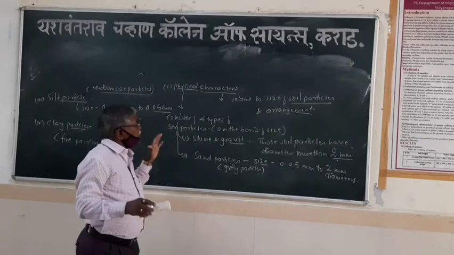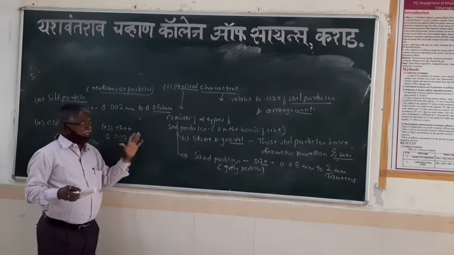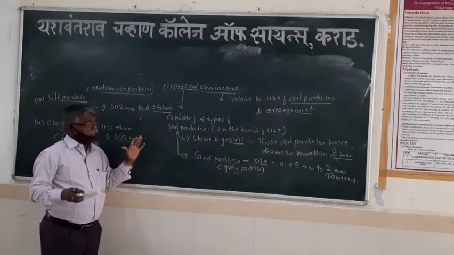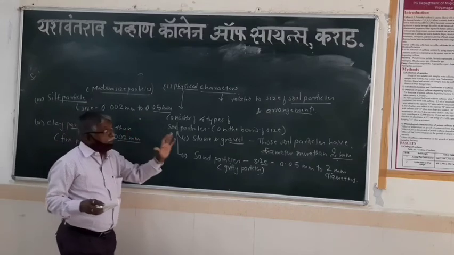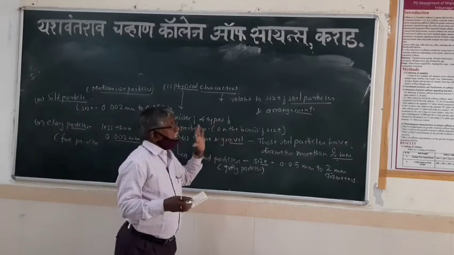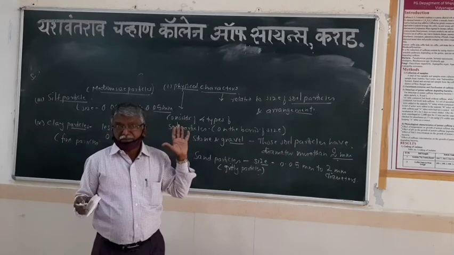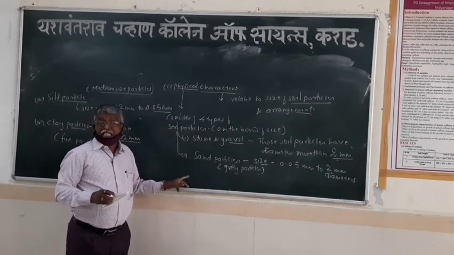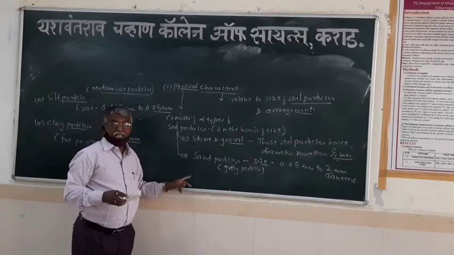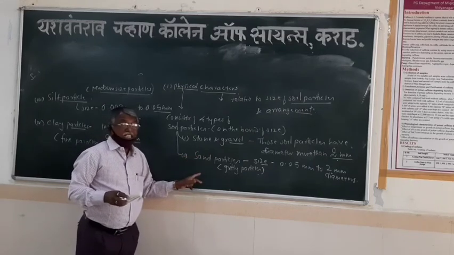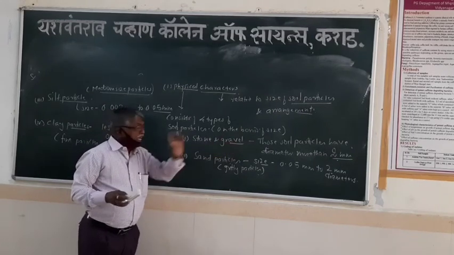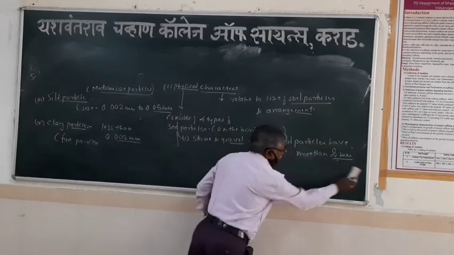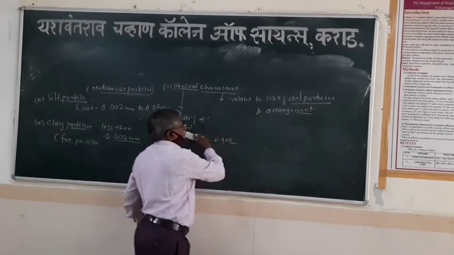So the first part is there: the physical characteristics on the basis of the types and size of the soil particles and the arrangement of the soil particles. There are 4 types of soil particles on the basis of their size, in terms of diameter. Then, on the basis of the arrangement, the next characteristic is there.